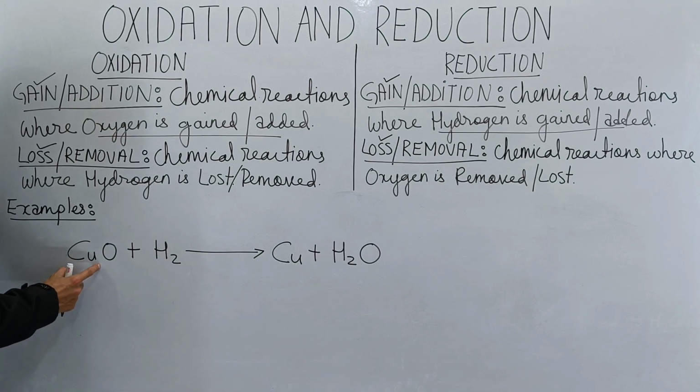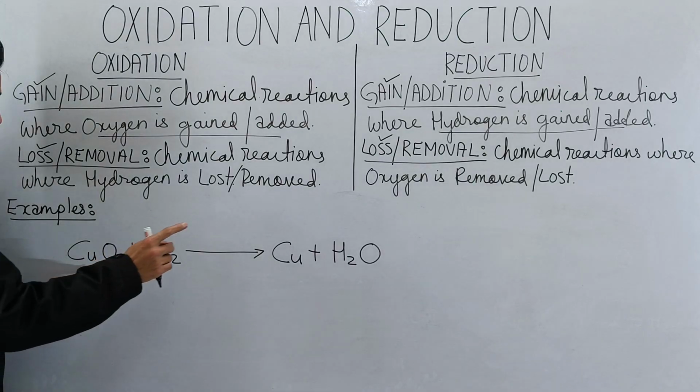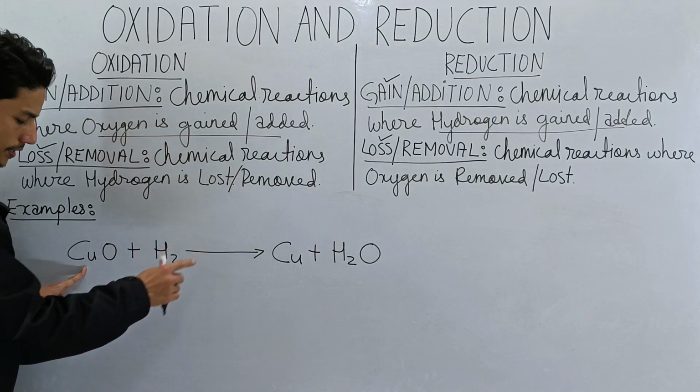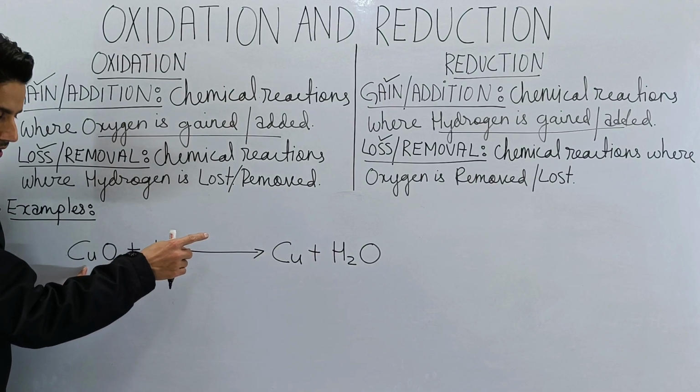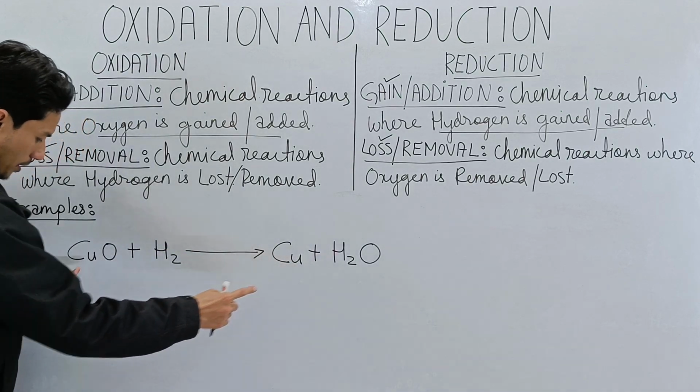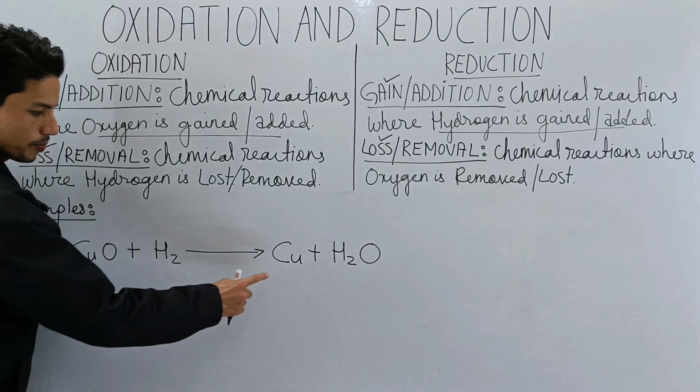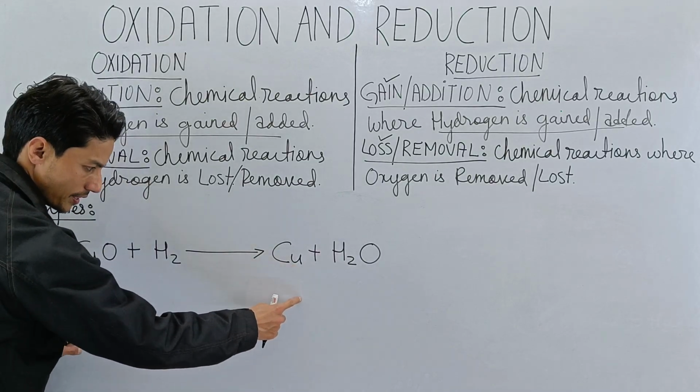So this is the element. Focus on this element, which is copper. Now this is the reactant side, isn't it? So from the reactant side, you are focusing on this element. Now focus on the same element from the product side. So we are looking for copper there. Do we see copper there? Yes. So we have copper here from the reactant side, and copper here from the product side. We have to create a link.